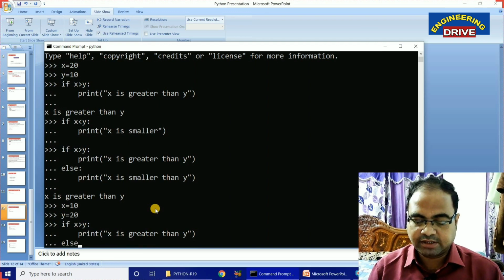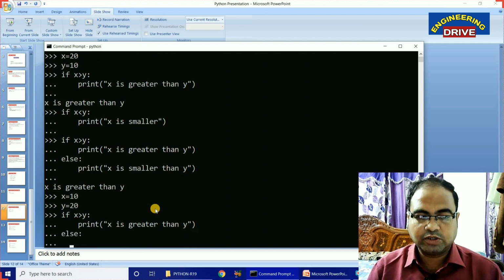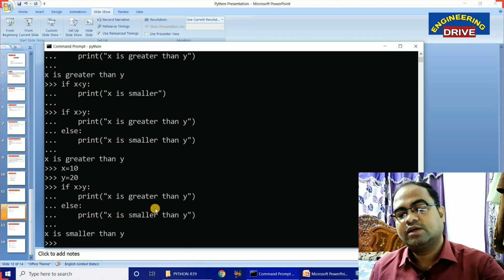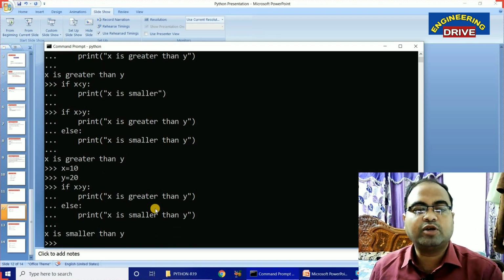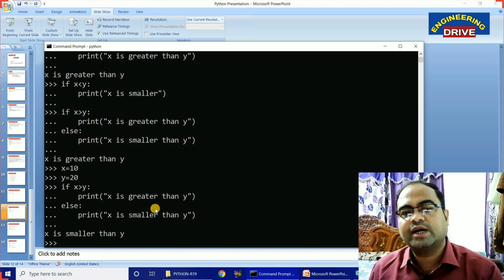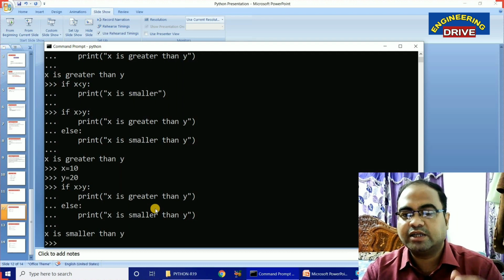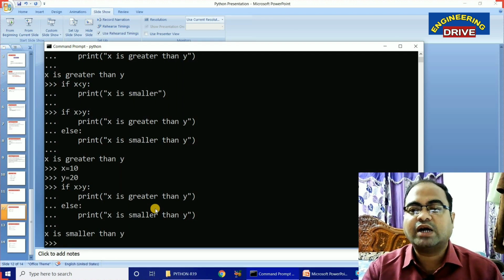Directly write else, colon, 1, 2, 3, 4 spaces, print x is smaller than y. See here, whatever the drawback is there in simple if, the same has been overcome in the alternative execution, that is in the if else statement. So here if will handle the true condition, else will handle the false condition.